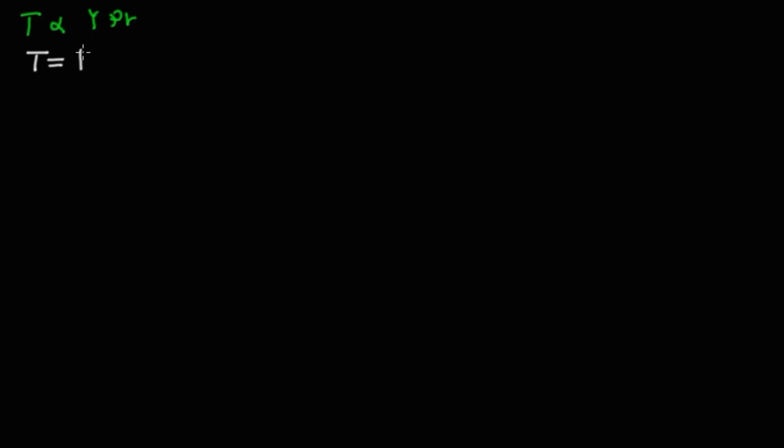Now this is it. We introduce a constant to it, and we write the surface tension, the density, and the radius. The first step is we have to find the dimension of each. That is to say, I'll find the dimension of period, surface tension, density, and radius.